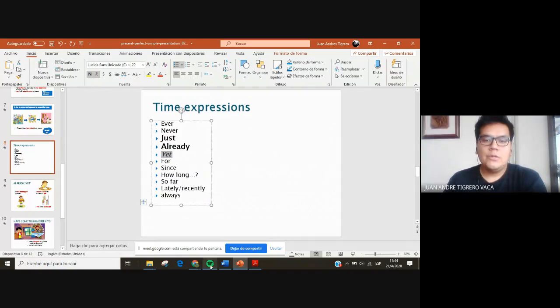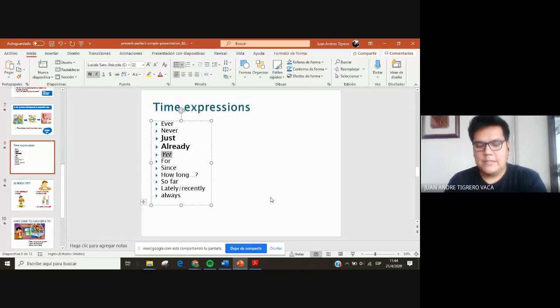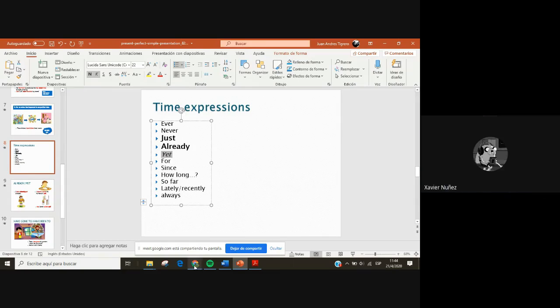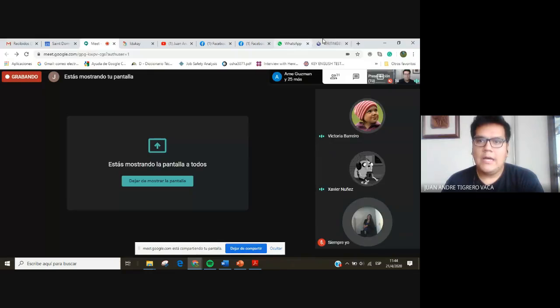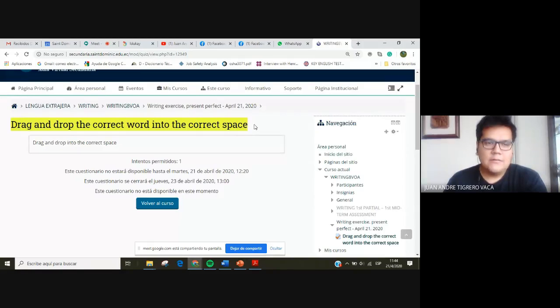No questions. So in that case, I will show you where the exercise for today is. This is an exercise that combines writing and grammar. Okay, let me show you the exercise. You will have to go to writing, okay? And then this is the name of the exercise: drag and drop the correct word into the correct space.